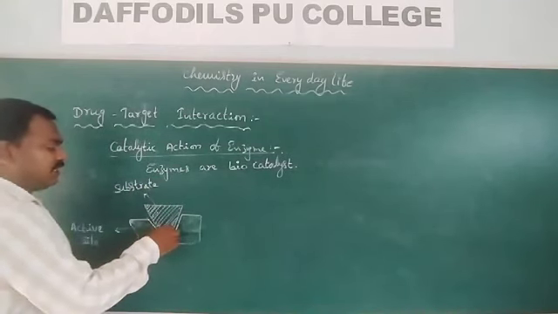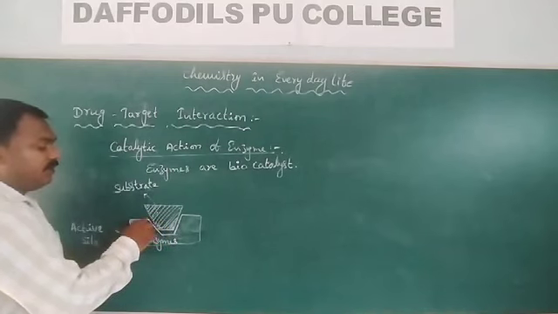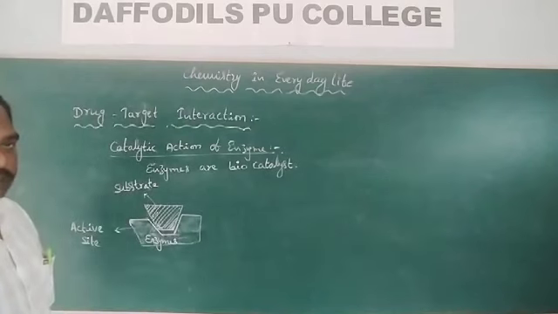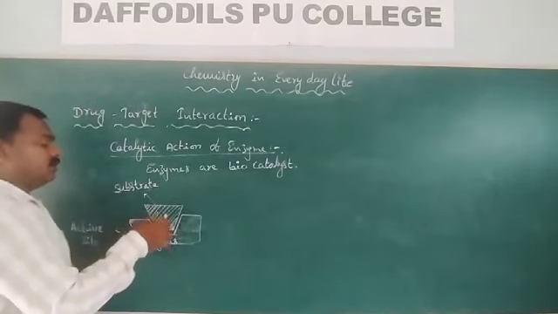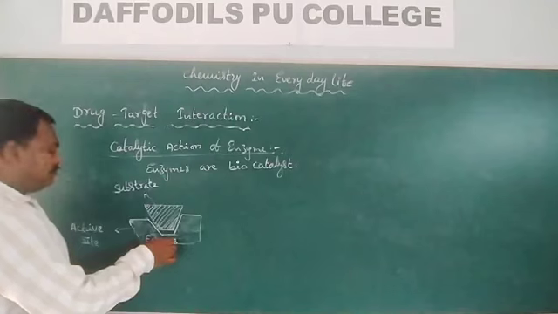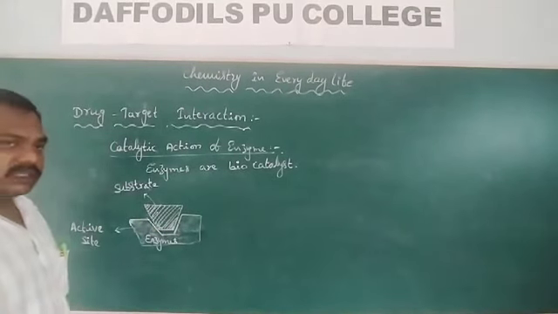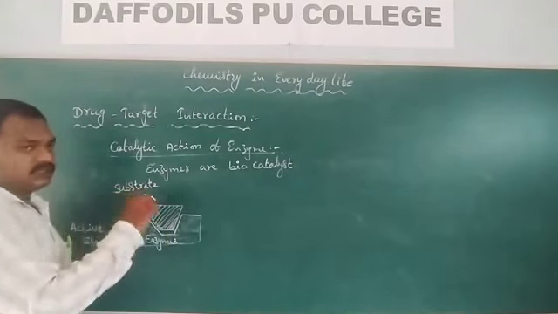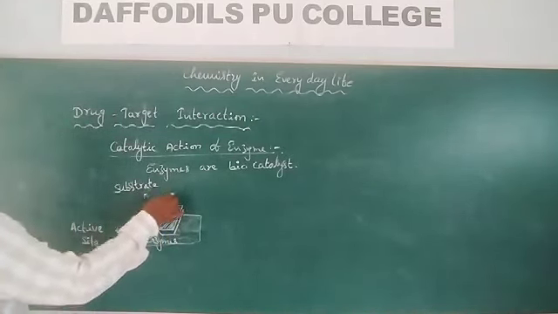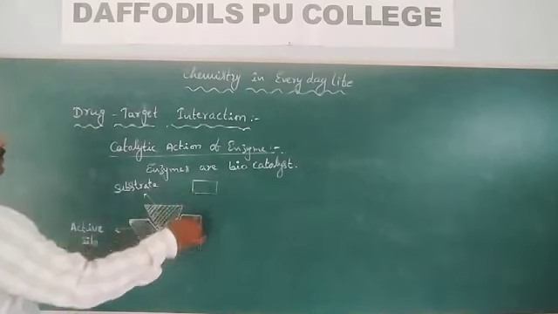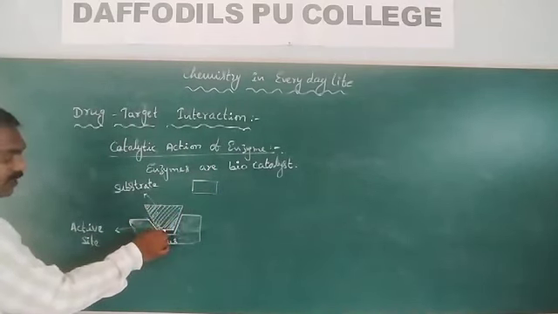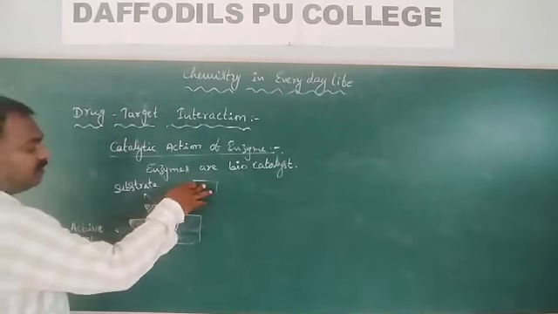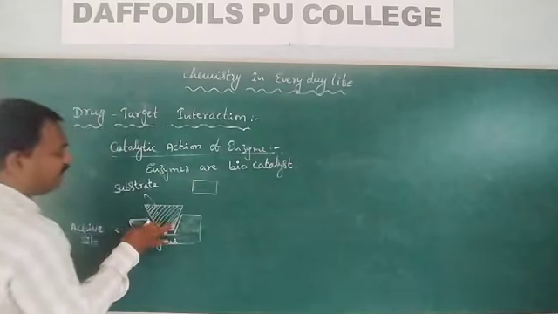What is the nature of the substrate molecule? These substrate molecules must have the complementary shape of this active site. Only those substrate molecules accommodate in this enzyme active site. If the substrate molecule has another shape, it is not going to bind at this place.